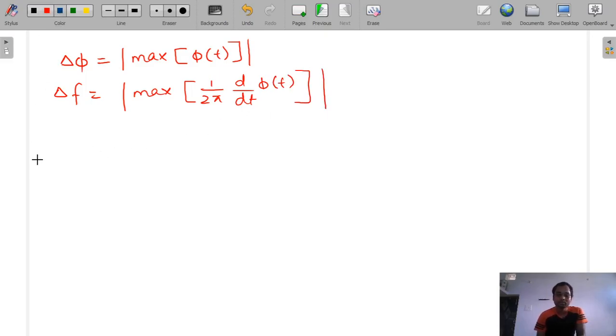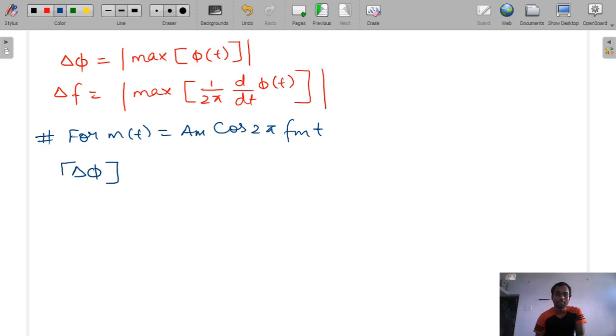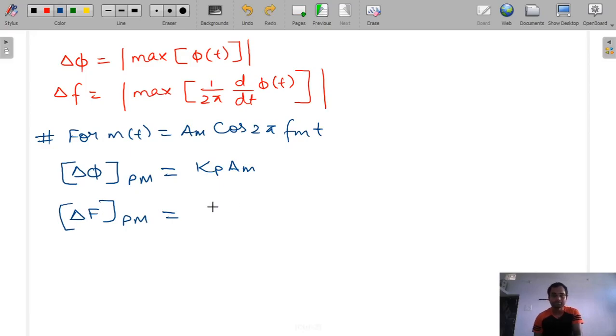Okay, so for the sinusoidal message signal, let's suppose mt is equal to am cos 2 pi fmt, our delta phi for pm we have already derived, that is kp am, and delta f for the phase modulation signal will be kp into am into fm.